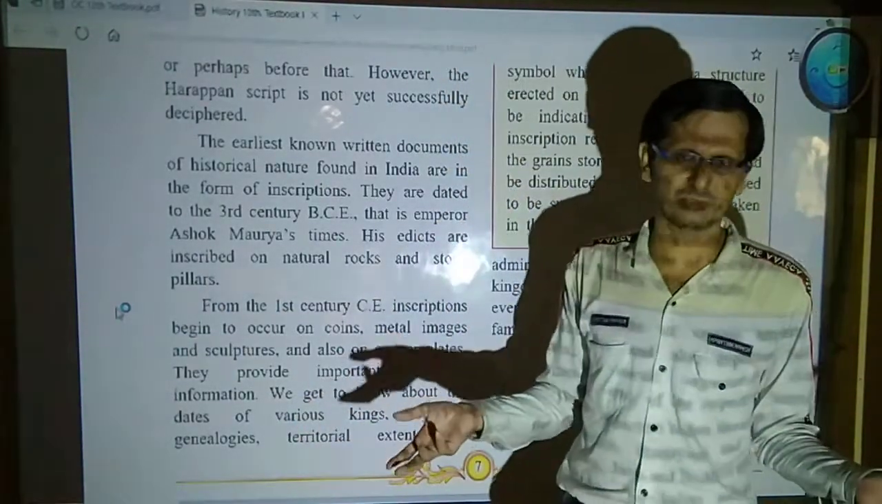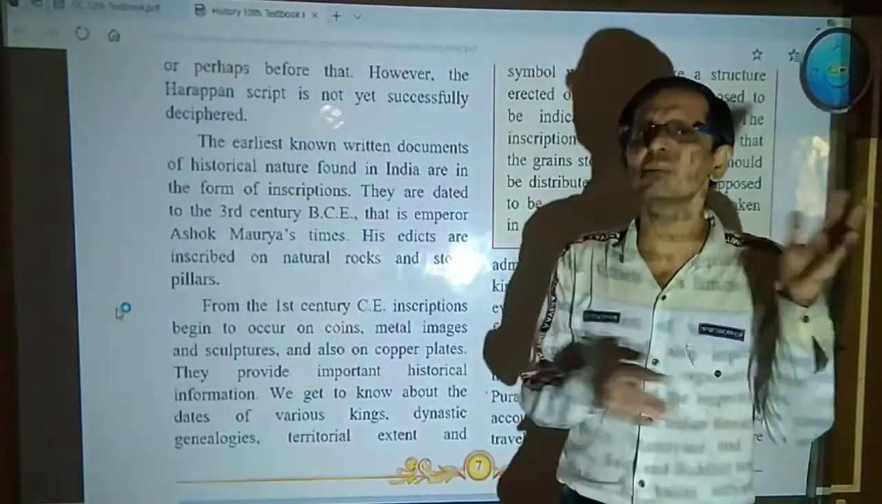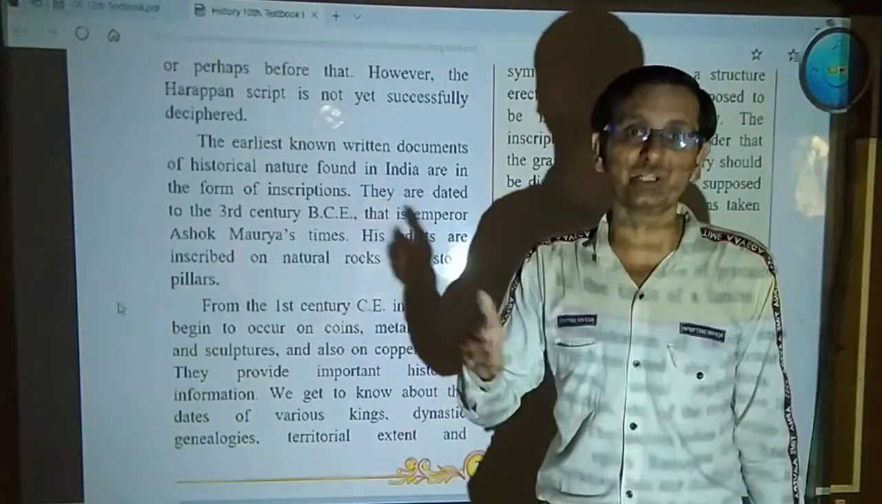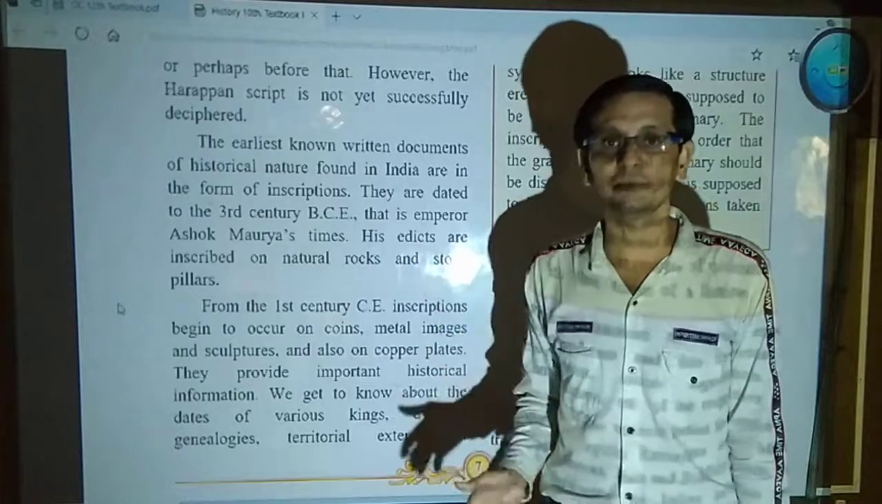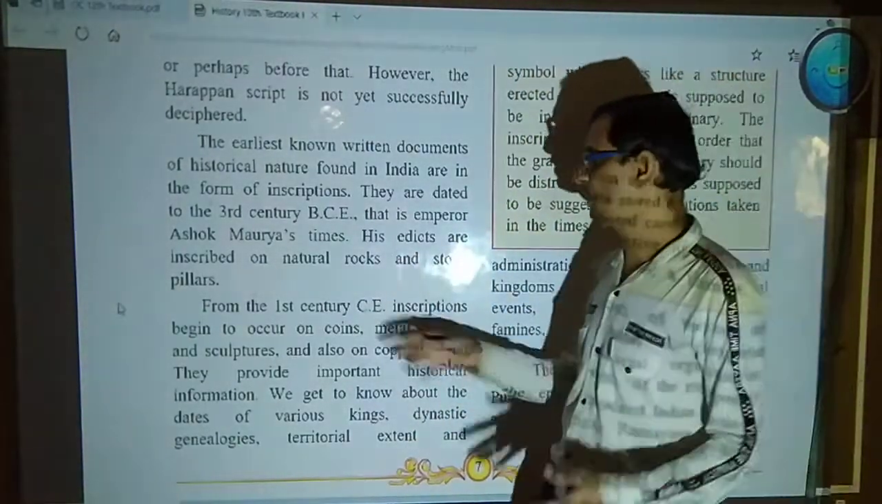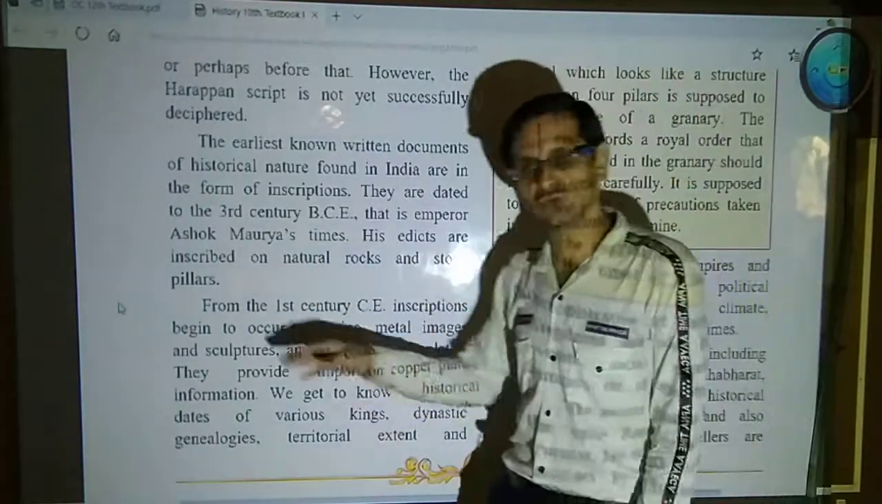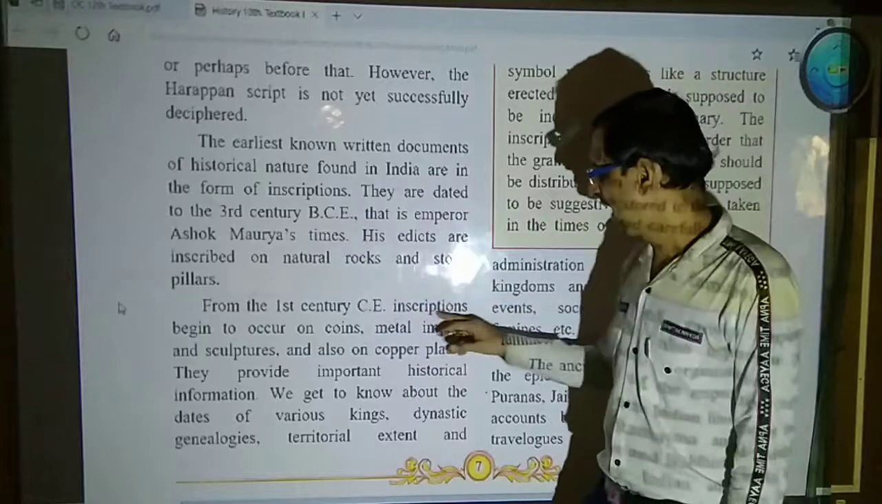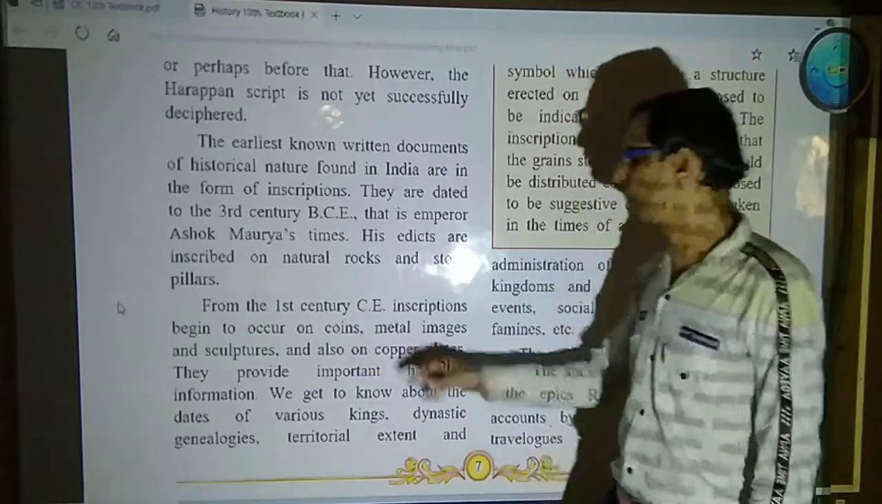Why did they use natural rocks and stone pillars? Because at that time paper was not available. Paper was invented in China, and that too not in ancient time, but in the medieval period or at the end of the medieval period. So obviously all these things they wanted to inscribe, they inscribed on natural rocks and stone pillars. Now from the 1st century CE, inscription begins to occur on coins.